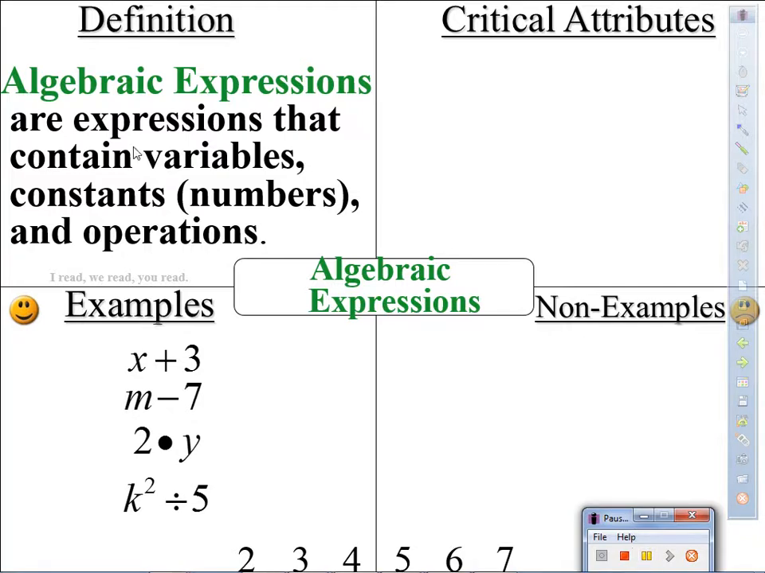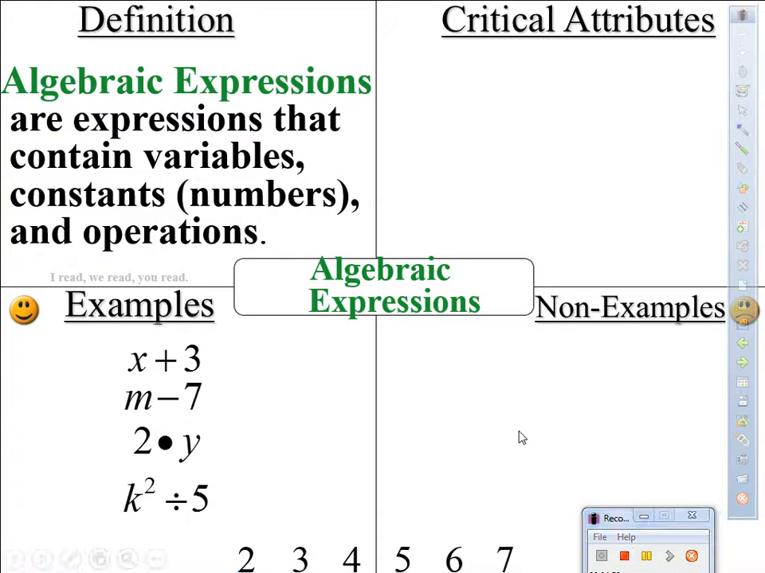All right, so check this out. According to the definition, it says expressions that contain variables, constants, and operations. The constants are basically the numbers by themselves. So let's see. This is an expression. It has a variable, operation, and a constant. Yes, variable, operation, and a constant. Constant and a variable, and this is a coefficient. Here's a variable to the second power, operation, and a constant. Okay, so far so good.